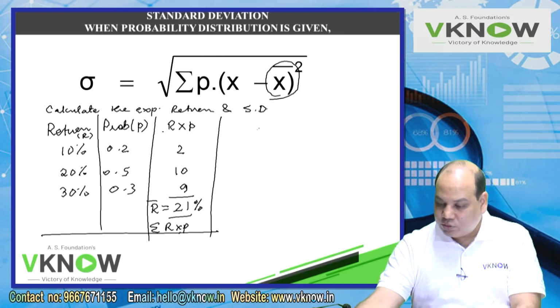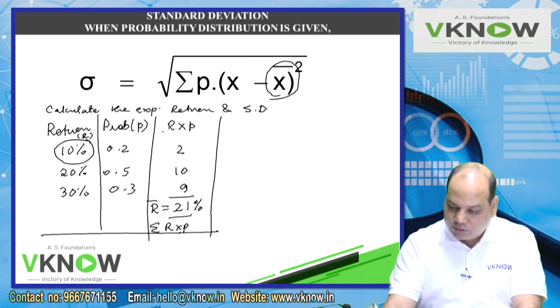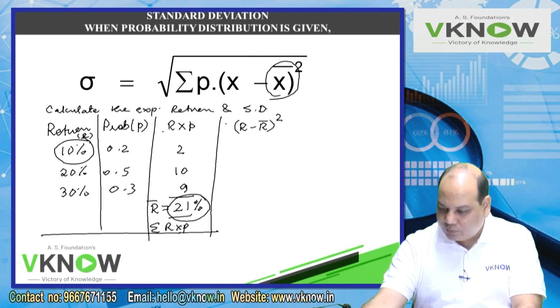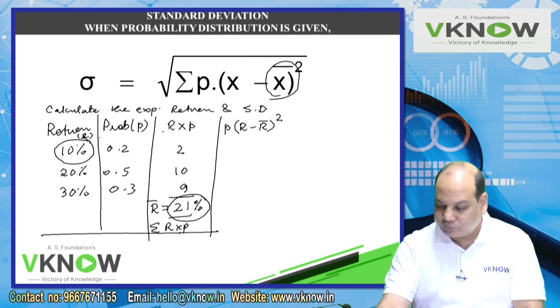The next thing is to calculate the deviation from the mean and then multiply by probability. So this is 10, but average is 21. So I will calculate R minus R bar square, and then I will multiply by the probability. So P you can write after or before, no problem.